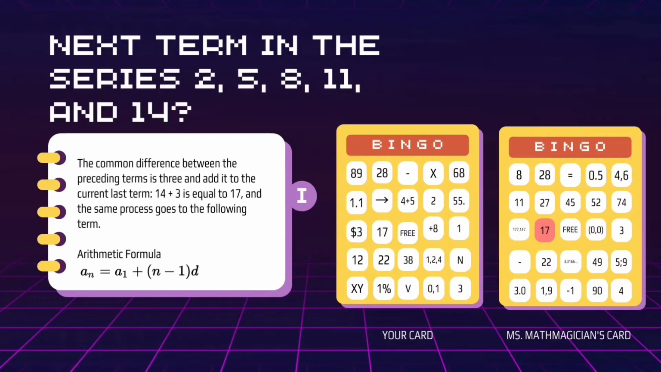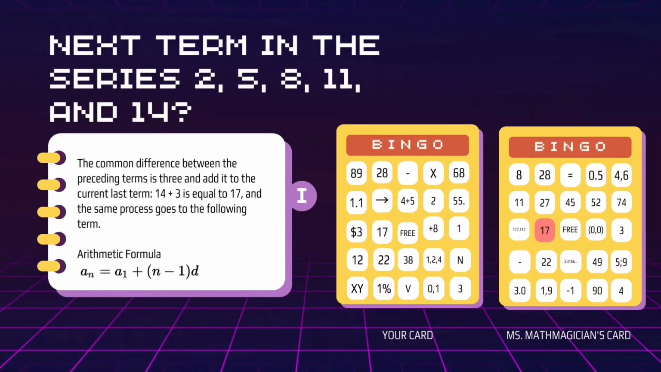In this, we find the common difference between the preceding terms, and that is 3, and add it to the current last term. 14 plus 3 is equal to 17, and the same process goes to the following term. But what if we have a higher number, or want an easier way to solve this? Then, we will use the arithmetic formula.